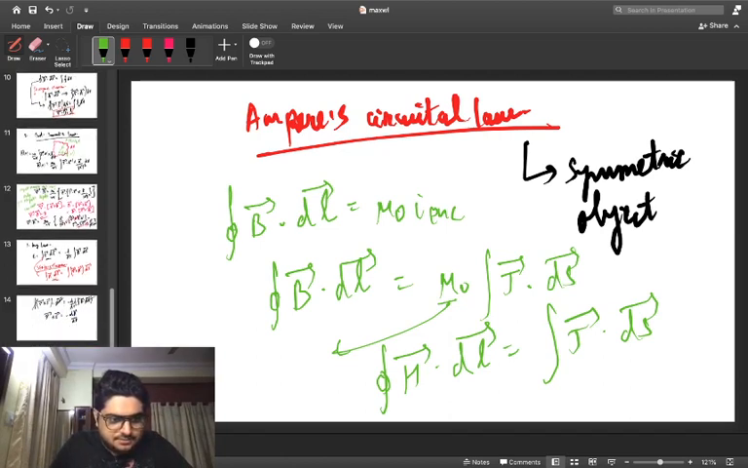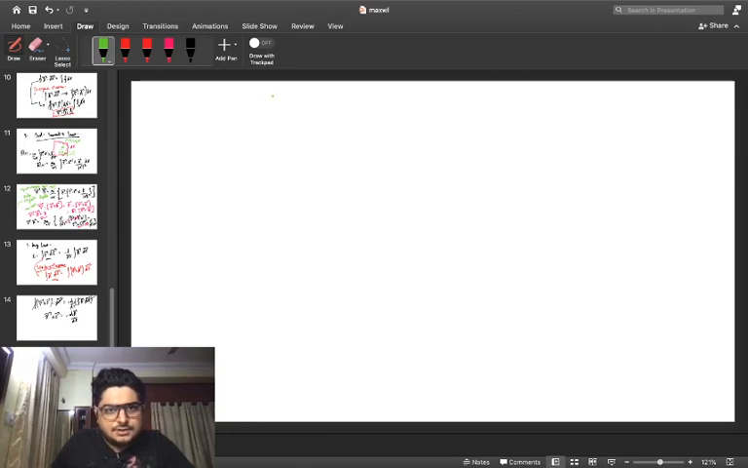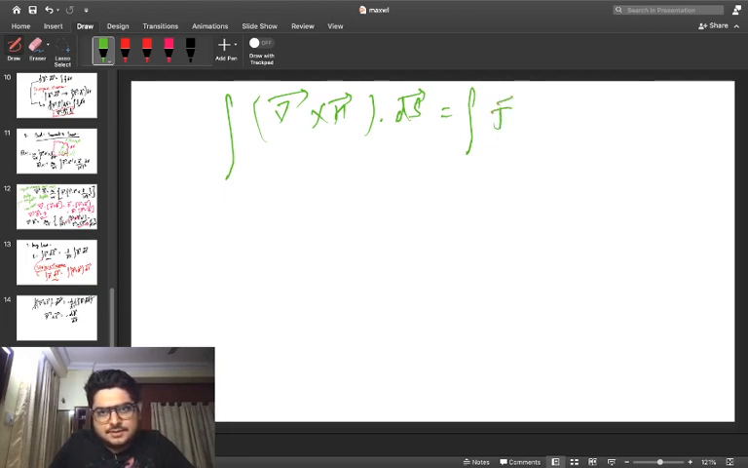So this is going to become the integral of del cross H dot dS. Once again we are going to eliminate the integration symbol, and the differential variables are proving to be the same, so we can ignore them. As a result we get del cross H is equal to J.